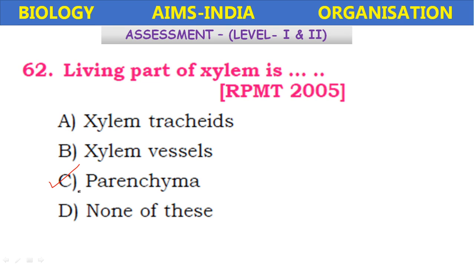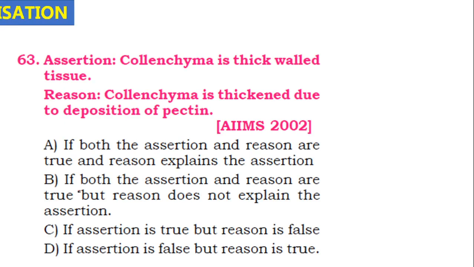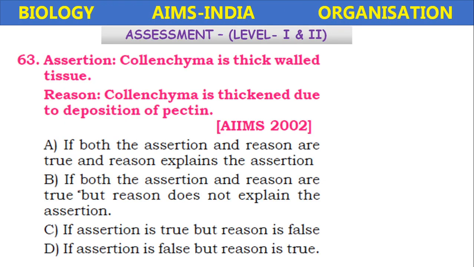Rajasthan PMT. So assertion and reasoning type question. So assertion is collenchyma is thick walled tissue. The reason is collenchyma is thickened due to deposition of pectin.